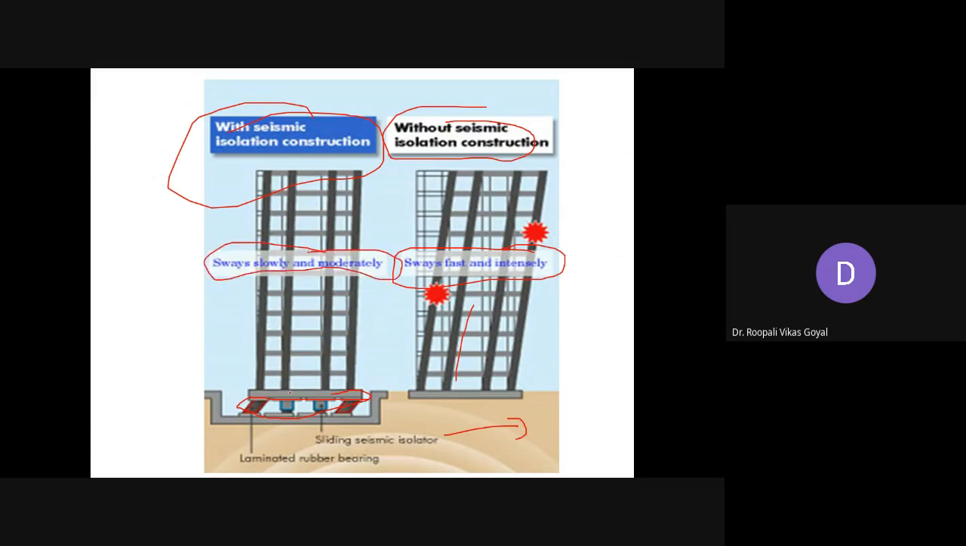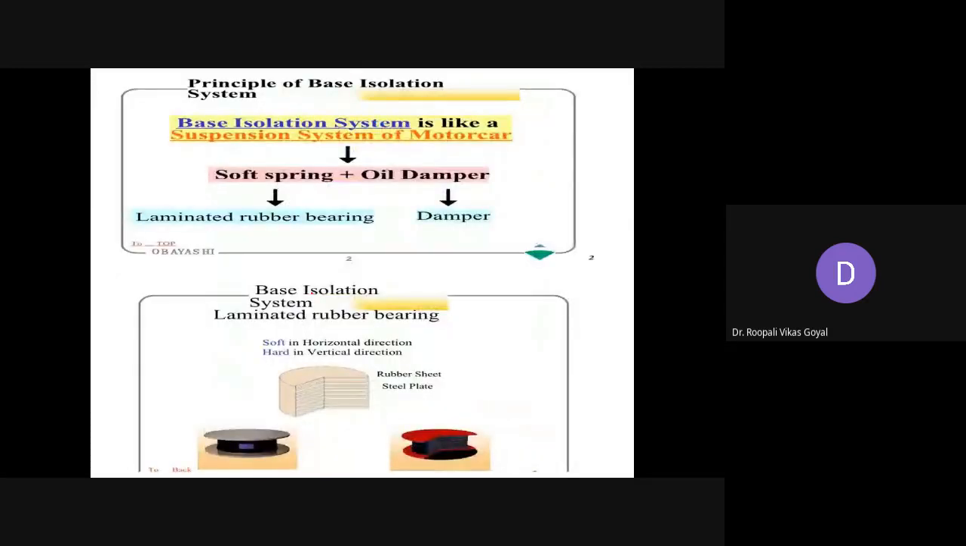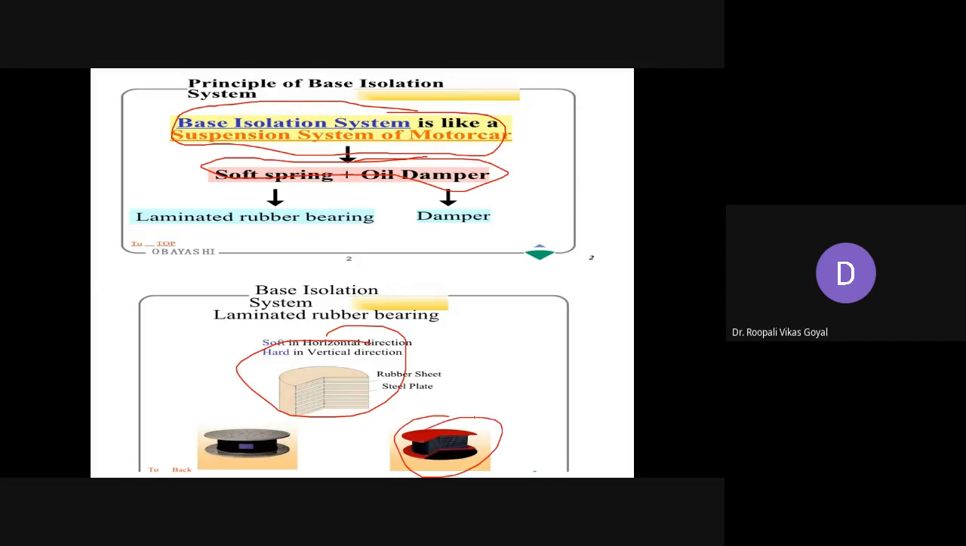And particularly, this will move fast, and this will protect the upper part of your building. So basically, the principle of the base isolation system is like the suspension system provided in your motor car, which is provided with a soft spring and oil damper. This kind of base isolator, in the form of laminated rubber rings, can be provided at the base of the building, so that it will absorb the shock.